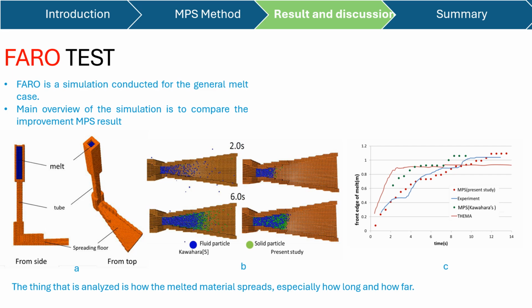Okay, let's see the model from picture A. It is shown from the side and from the top. You can see the melt comes from the top. It flows down to the tube and continues to the spreading floor.